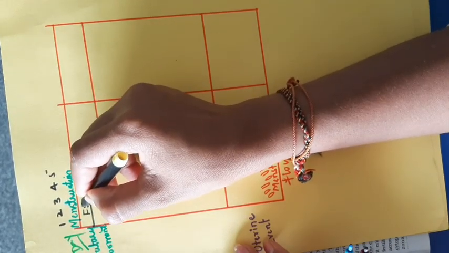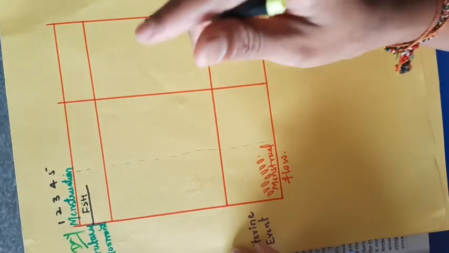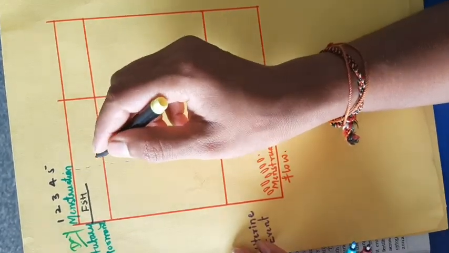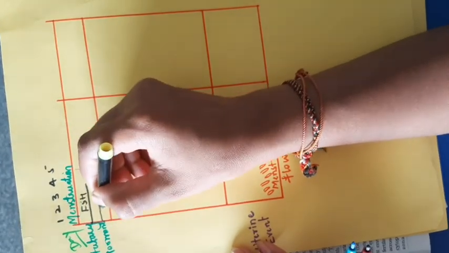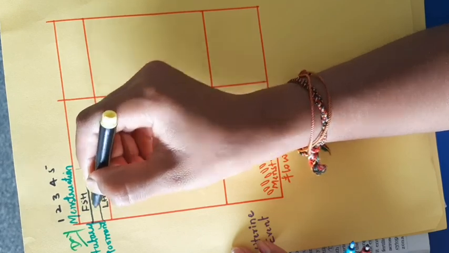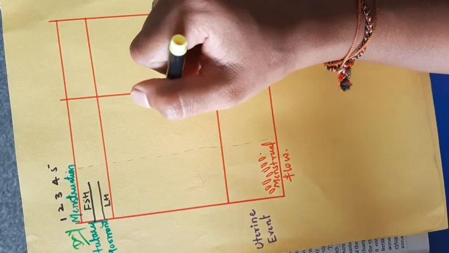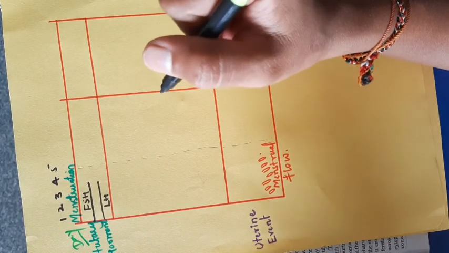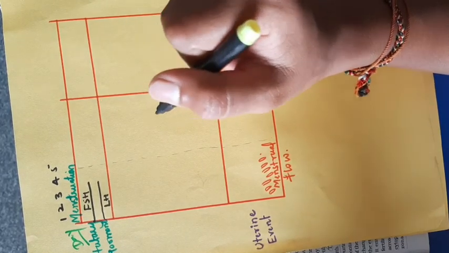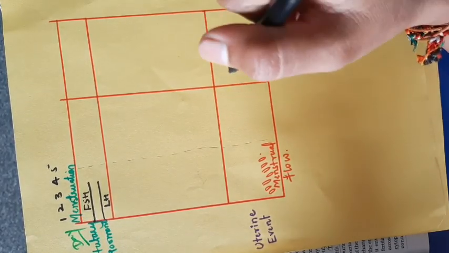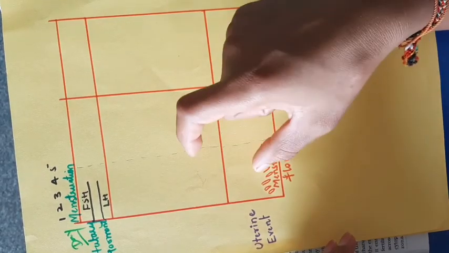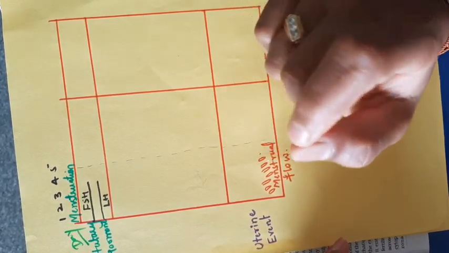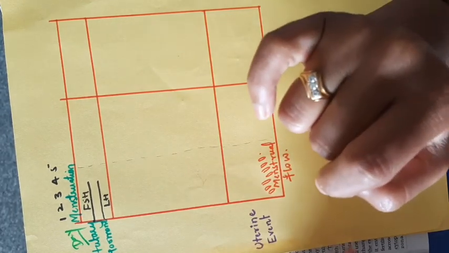LH and FSH are released under the action of GnRH. GnRH is released by the hypothalamus. The hypothalamus acts on the pituitary gland to release FSH and LH. FSH is the follicle stimulating hormone. LH is the luteinizing hormone. Initially during menstruation, the FSH and LH levels are moderate.